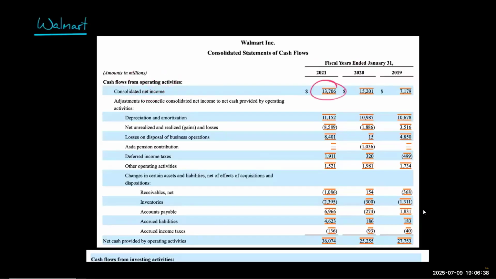They had $13.7 billion of profit for the fiscal year ended January 31st, 2021. And then you make adjustments. You add back depreciation and so forth. Okay, they get to $36 billion of operating cash flow. Okay, that's a lot of operating cash flow.